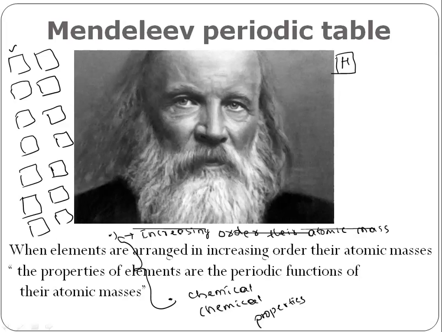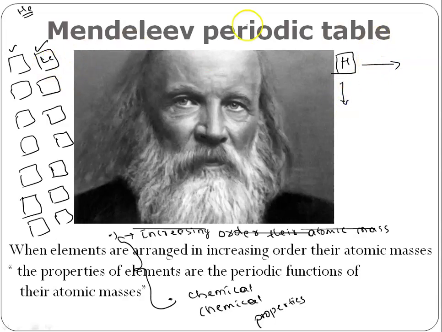The first card he simply placed in one place, and he took his second card. Helium was not discovered, as noble gases were not discovered during his period. So lithium was the next one. He took that lithium card, and before placing it, he decided on 2 rows.